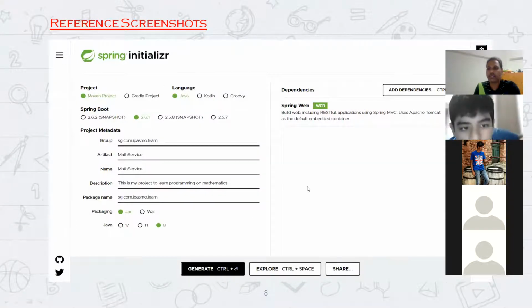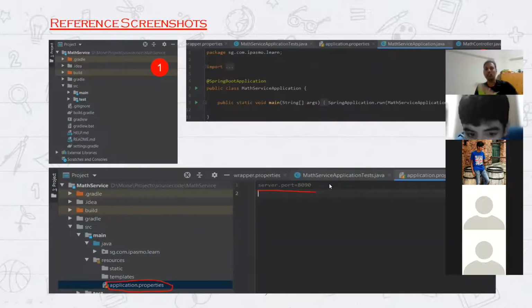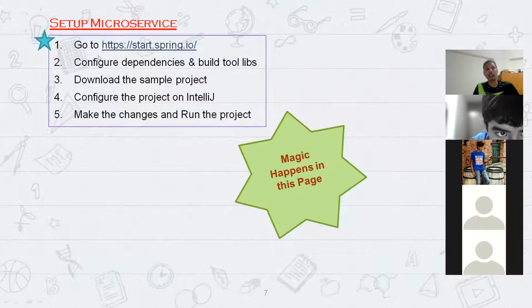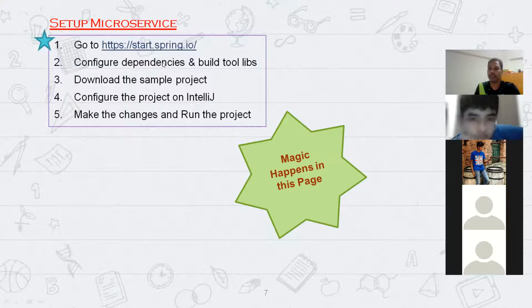Sir, I sent the answer in the chat. Okay, that part we'll see now. I just wanted to highlight the screenshots for those who have not configured the RESTful services in their laptop or computer. These are the steps. First you'll see the project here, and then you have to go to this link and configure the dependencies, which is web MVC.